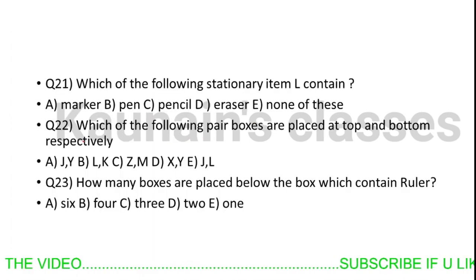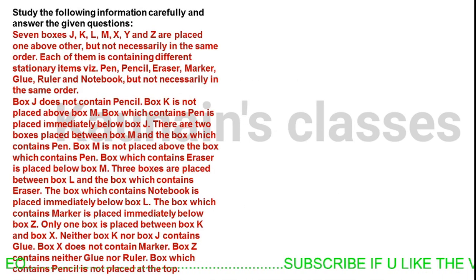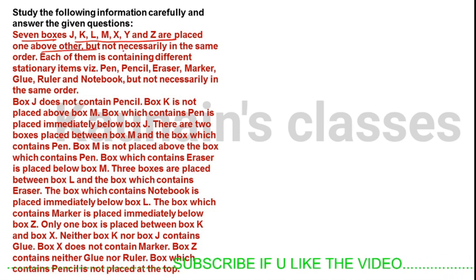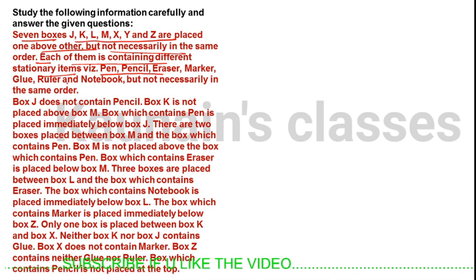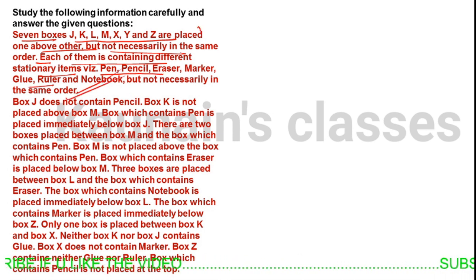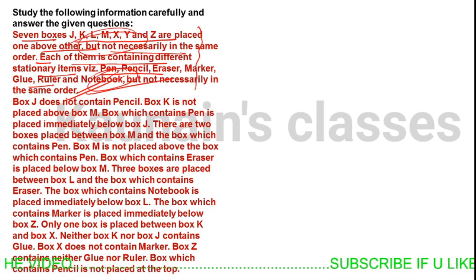So to solve this question, 7 boxes J, K, L, M, X, Y, Z are placed one above the other, but not necessarily in the same order. Each of them contains a different stationery item, pencil, eraser, marker, ruler, etc., not necessarily in the same order. Box J does not contain pencil.